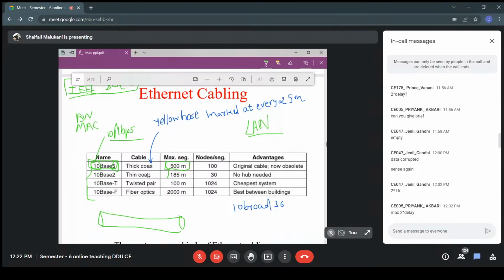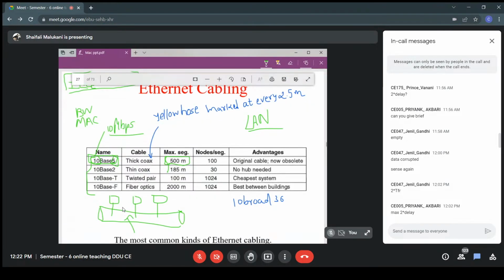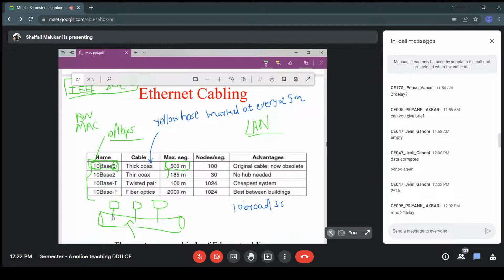You can think of a garden pipe. You have seen a garden hose. It is quite a thick pipe, and in that we have multiple computers connected with it in a bus topology. Right, in a bus topology, we have multiple computers connected with that coaxial cable. And what is the case? This thick coaxial cable had markings at every 2.5 meter. At every 2.5 meter, there was a marking.